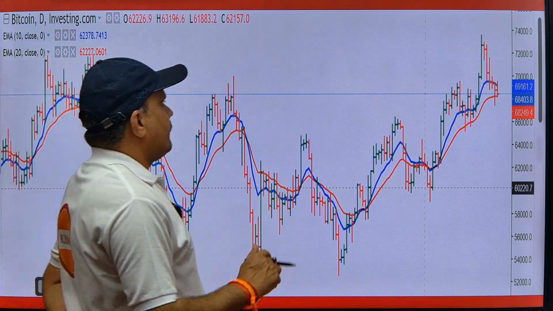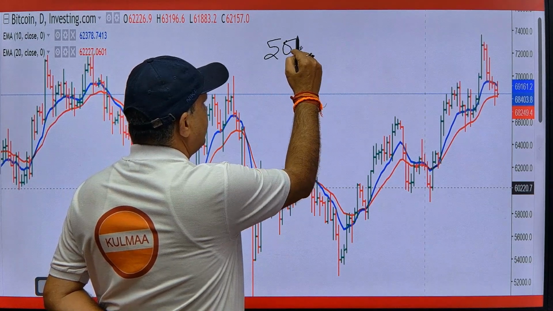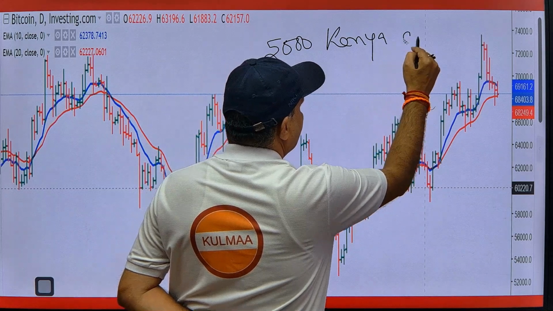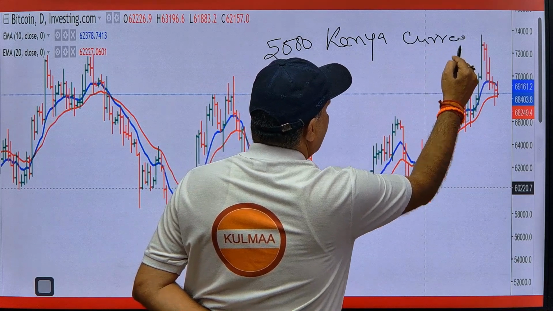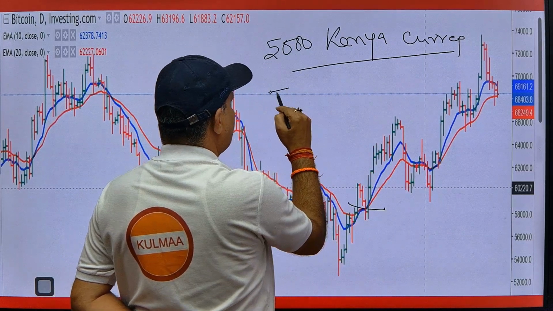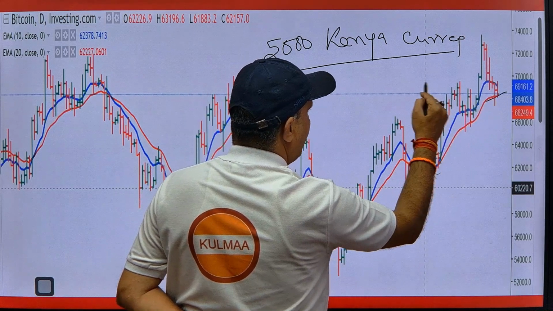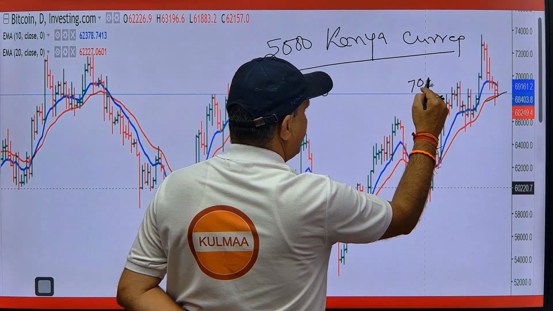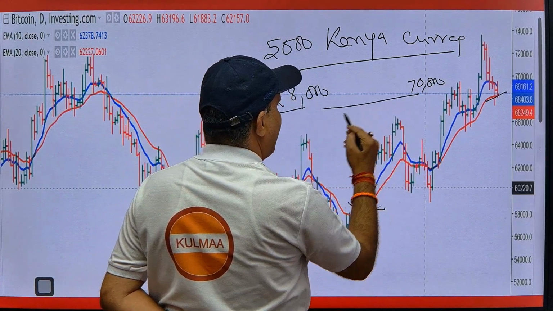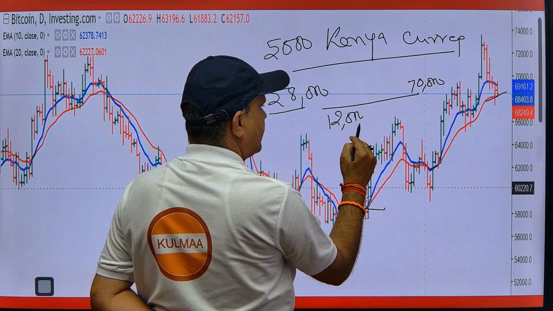Let's understand. For example, you have a total of 5,000 Kenya currency. The price of Bitcoin was here 58,000 and the price of Bitcoin is here 70,000. That means there is a price appreciation of around 12,000, this minus this.